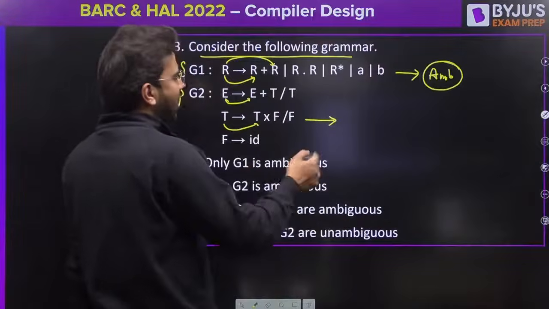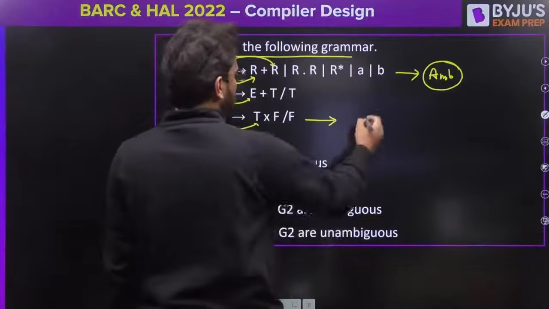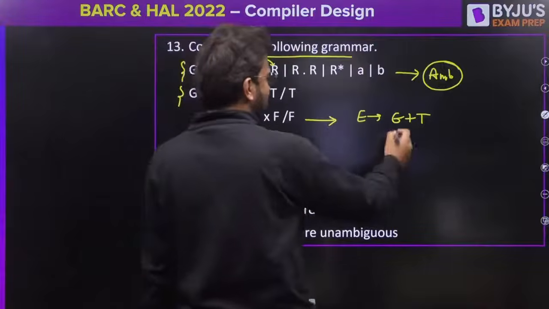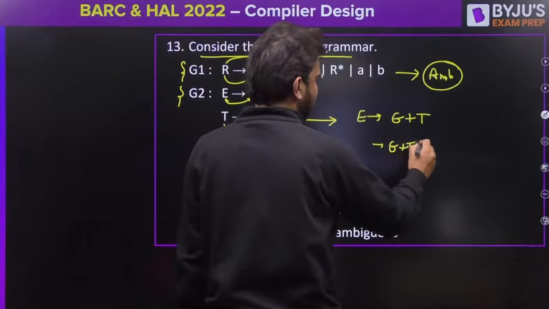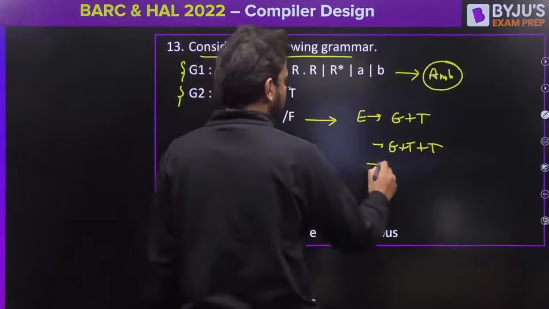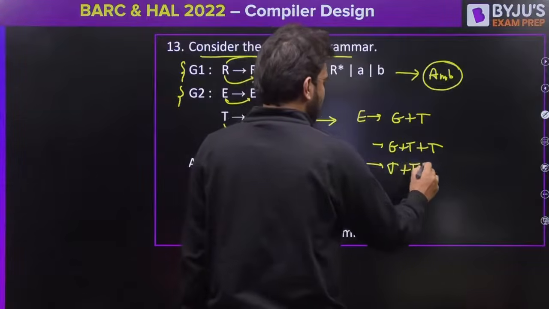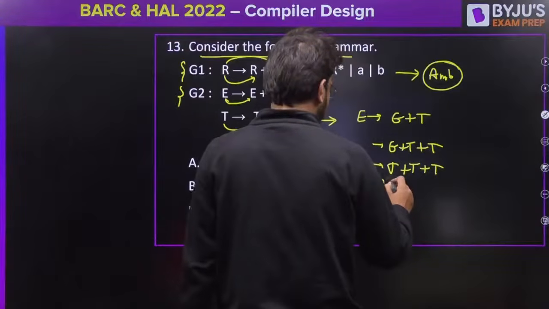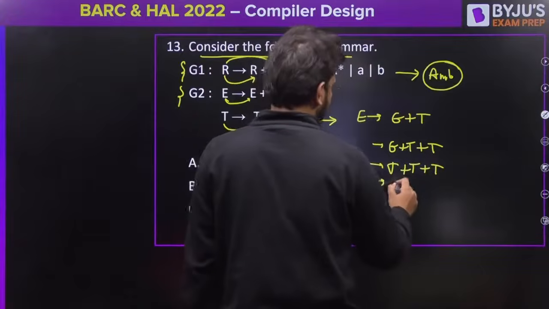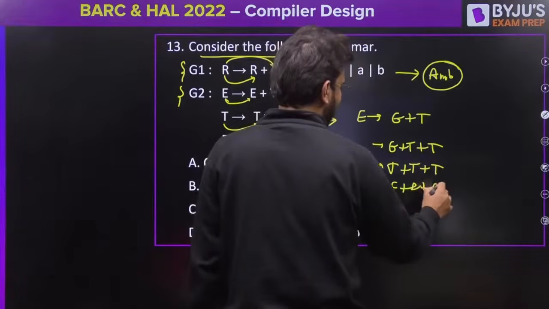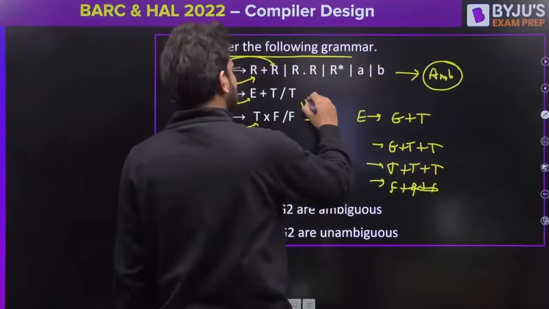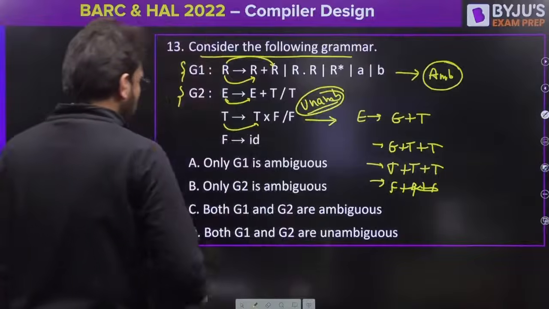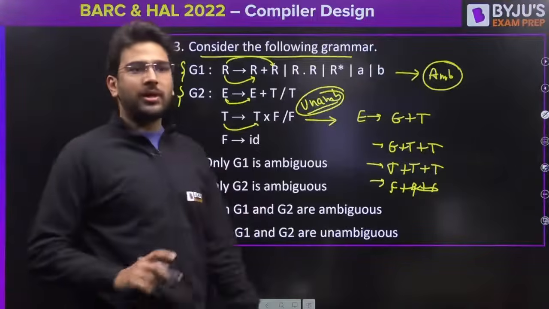If you want to write ID plus ID plus ID, let's say, from E derives E plus T, right? Then again from E we can have E plus T, clear? Then from this we can have T. So there will be only one parse tree, or only one LMD or one RMD, you can say. This is going to derive F. So you can write F plus F plus F, then ID plus ID plus ID. So this is unambiguous. You can try any string. So only G1 is ambiguous here.